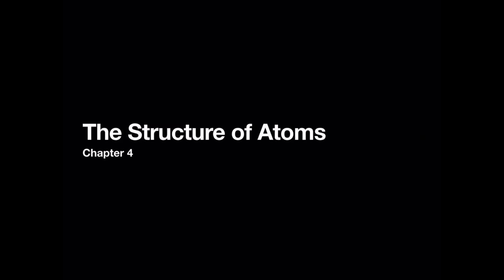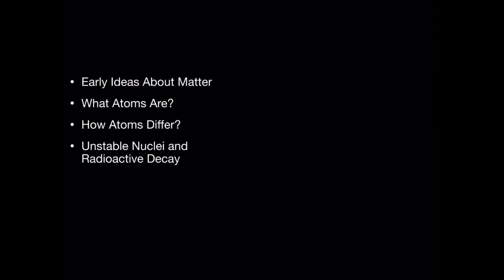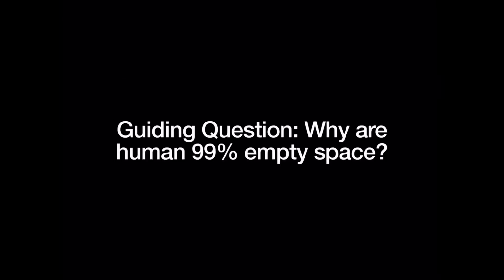Today we will be reviewing Chapter 4, which is about the structure of atoms. We will be reviewing early ideas about matter, what atoms are, how atoms differ, and unstable nuclei and radioactive decay. The guiding question is, why are humans 99% empty space? By the end of this review video, you will have a clear idea of why humans are 99% empty space.